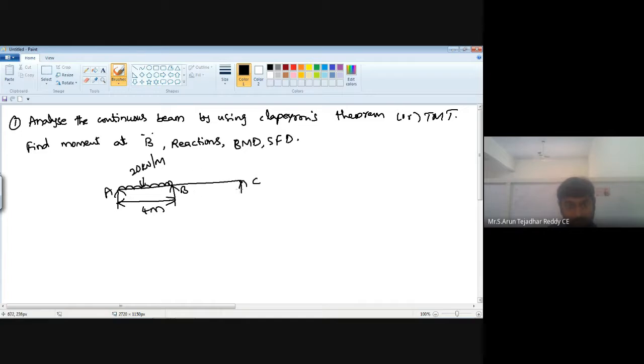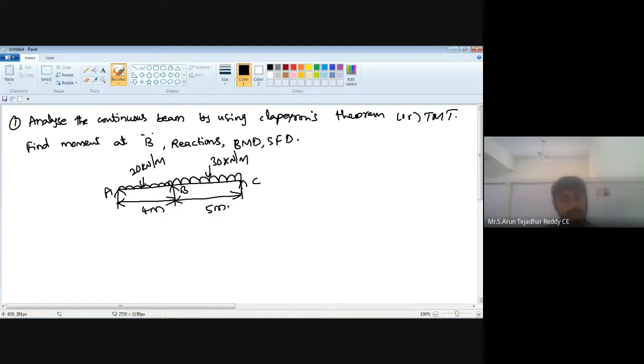Now, from B to C, it is having uniformly distributed load with the intensity 30 kilonewton per meter, and the span of BC is 5 meter. So this is the given diagram.